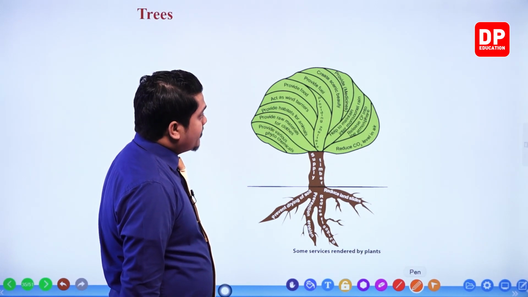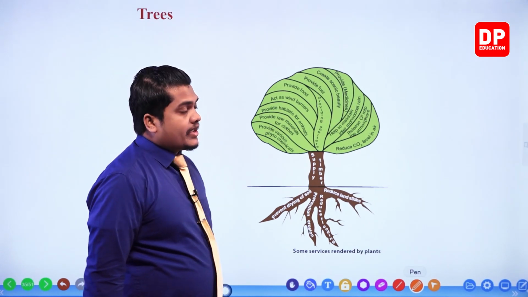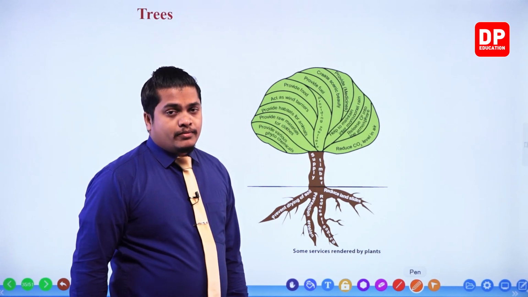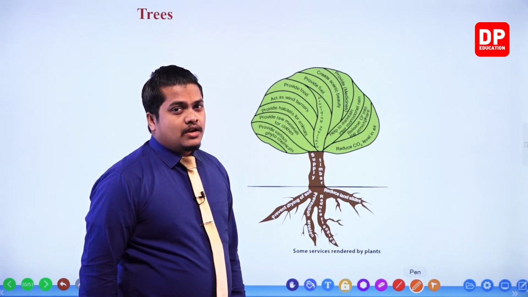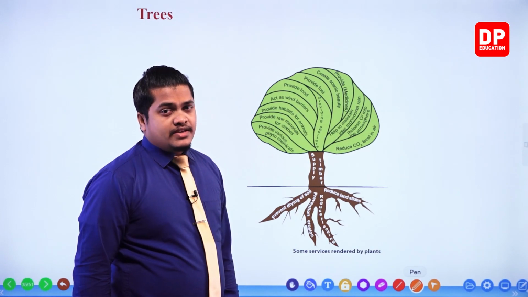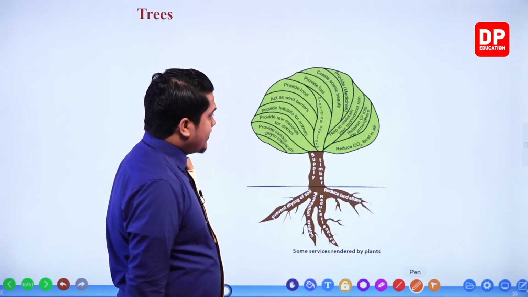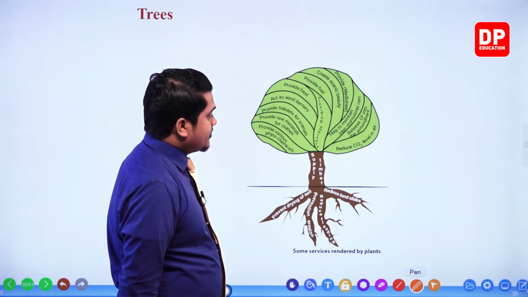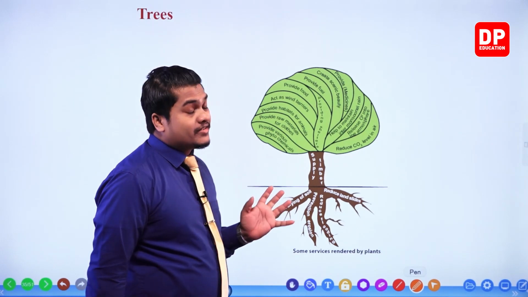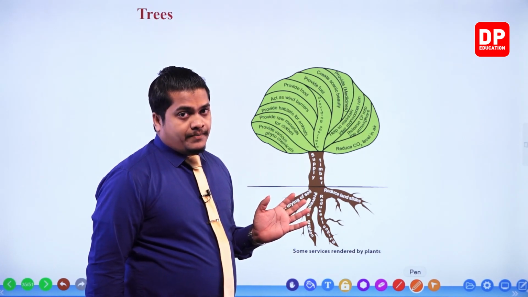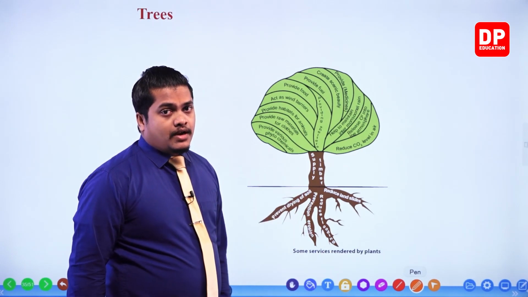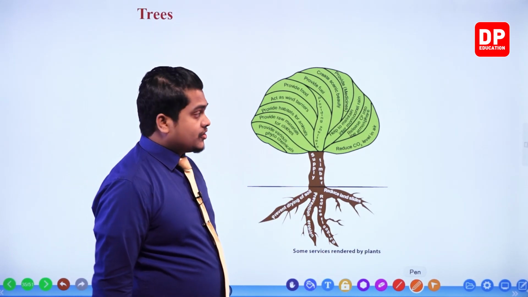The next one, they provide fuel. You know firewood, right? Then biomass, those things are utilized as fuel. Then they provide shelter. For organisms, plants and trees can provide shelter, my dear children.